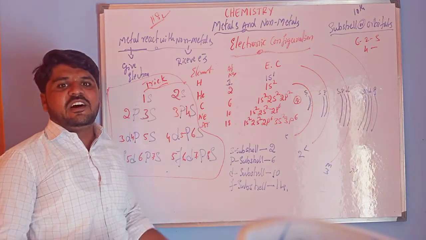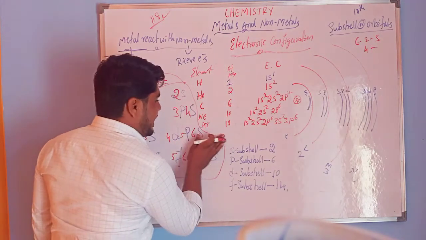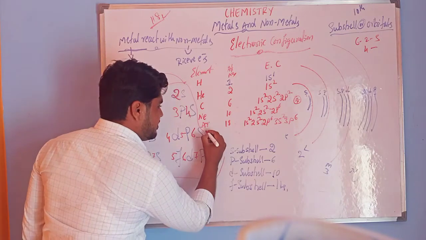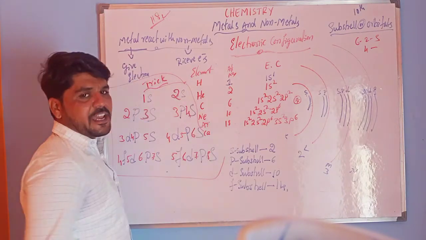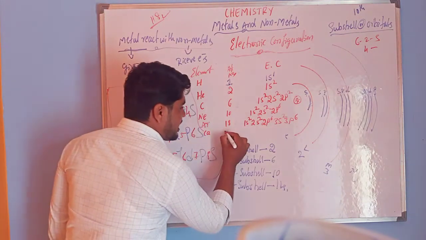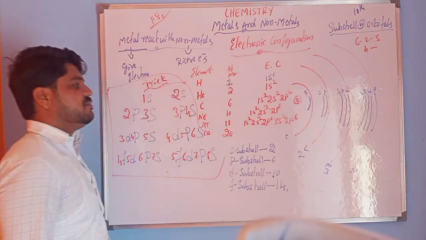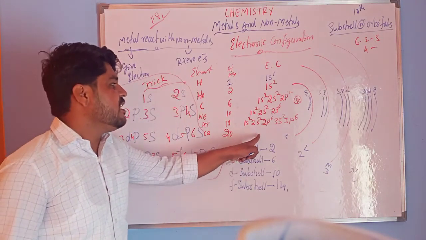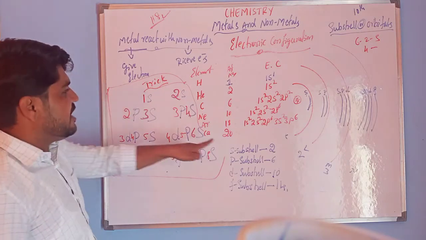I am going to write one more. So that is calcium. Symbol of calcium is Ca. So for this Ca, atomic number is 20. Can you tell the electronic configuration for this calcium?